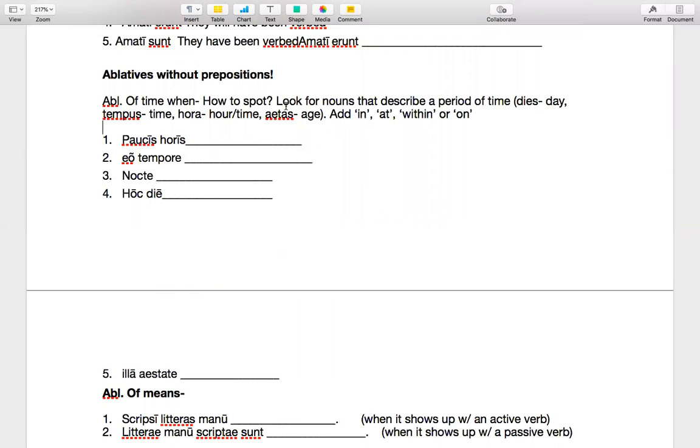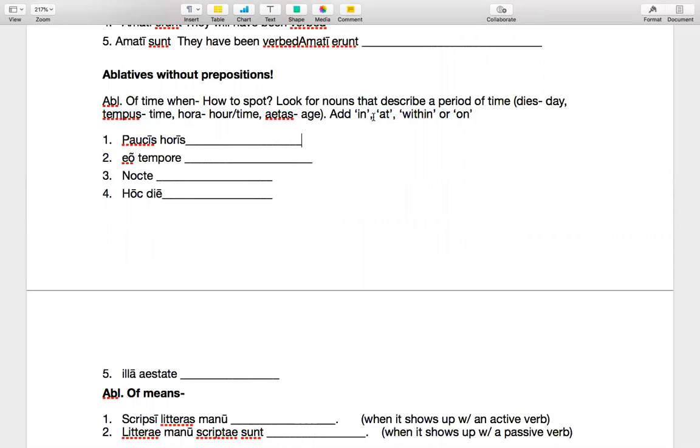So basically, the way to identify this is that if you see a noun that describes a period of time, and we only have about four of those: dies is day, tempus is time, hora is hour, and aetas is age. And then on top of that, if it's in the ablative, you're going to want to add one of these four English prepositions to translate it. So paucis horis, something about a few hours.